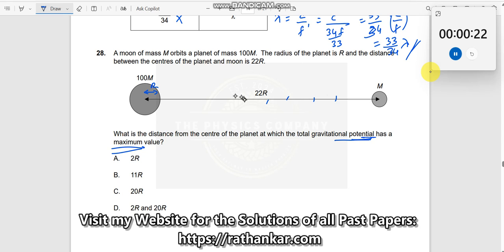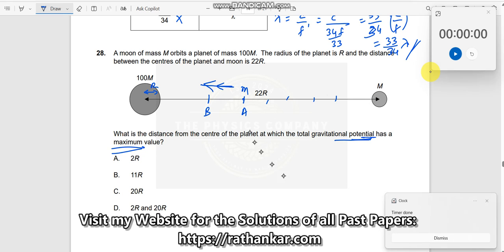Let me take points like A and B here. Now what will happen to a particle? If I take a particle of mass m and keep it here, the particle will move like this or like this, depending upon the resultant force. Here, it is nearly midway between them, so the force here will be larger, so it moves more like this.